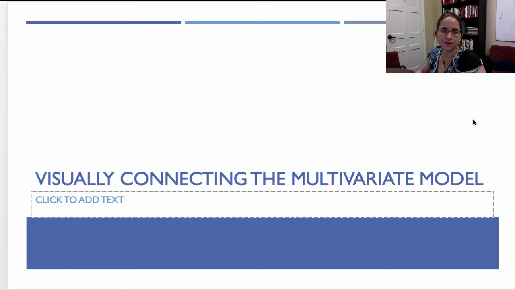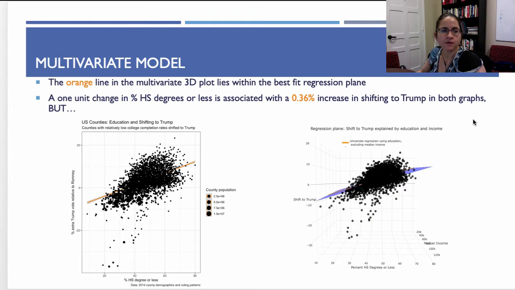So this second video is going to visually connect the multivariate model to that univariate model. So in the multivariate model, we had the orange line, which is in the multivariate 3D plot. And that's the orange line within the multivariate 3D plot that's lying within the best fit regression plane.